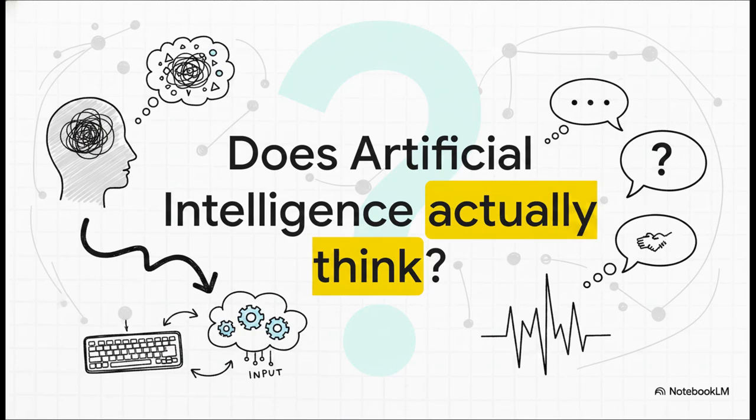Let me ask you something. When you type a prompt into your favorite AI assistant and it spits out this highly detailed, beautifully structured response in just seconds, does that artificial intelligence actually think? Does it really understand you? Does it actually know the answer? We intuitively assume that it must, right? It sounds like it does, but the truth is actually much more fascinating and honestly a little counterintuitive.